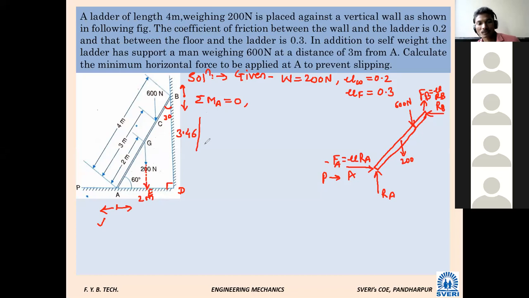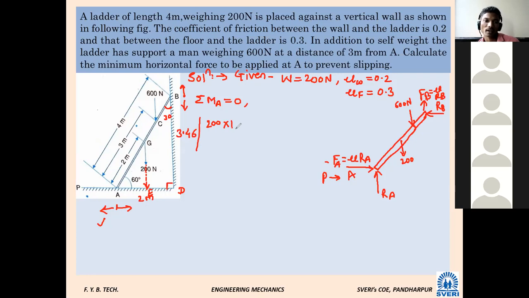1 meter. Half of the diagonal. The side opposite the 30 degree angle is half of the diagonal, remember this. So if I consider AGE, the diagonal AG is 2 meters, so AE is 1 meter. Simple. So 200 into 1, clockwise.